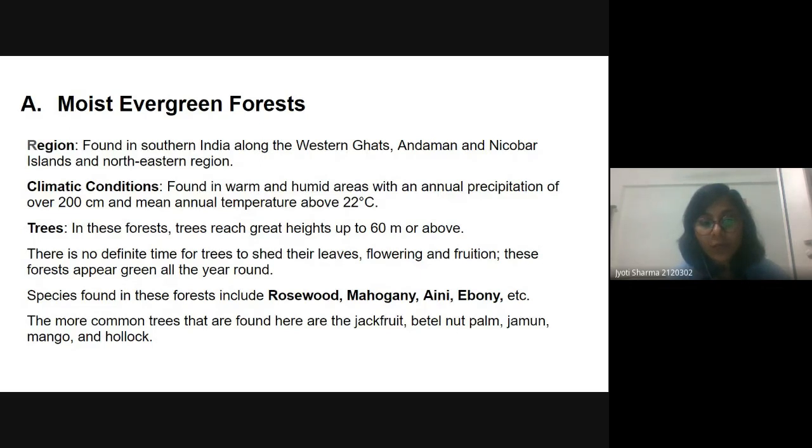So here we can say that we have enough temperature and enough rainfall, so in that region we can have the moist evergreen forest. Here the height of the trees can reach up to 60 meters or above, and there is no definite time for trees to shed their leaves, flower or fruit. These forests appear green all the year round. Some species are rosewood, mahogany, ebony, etc.